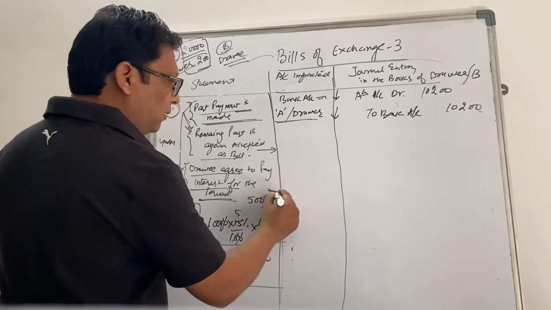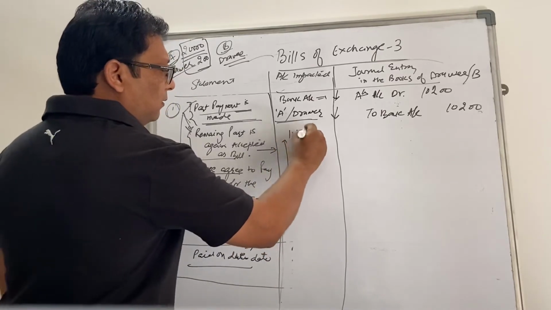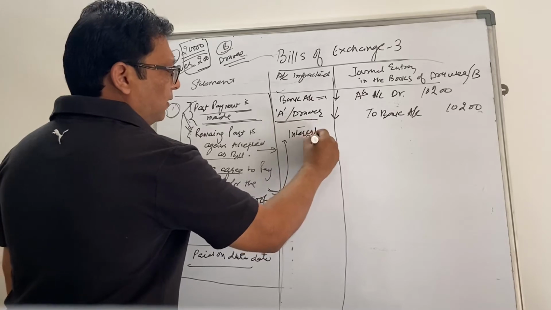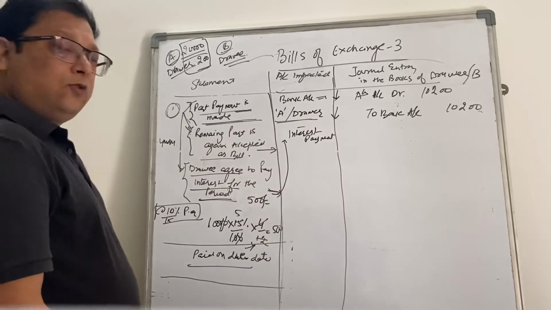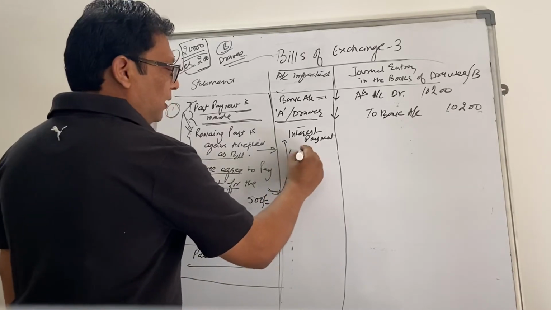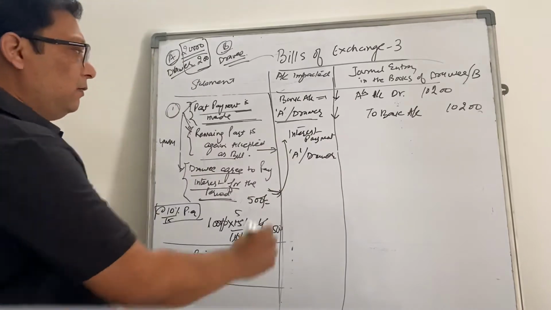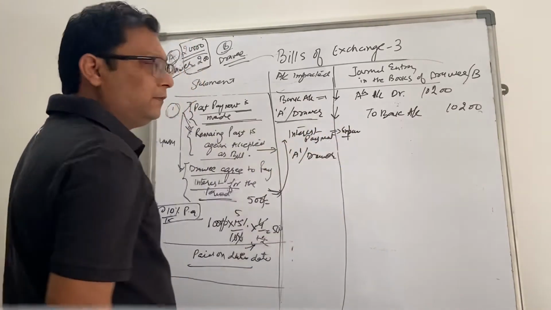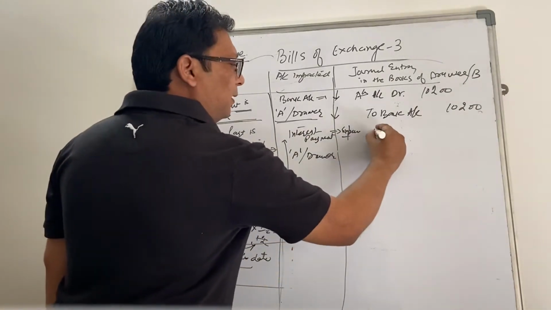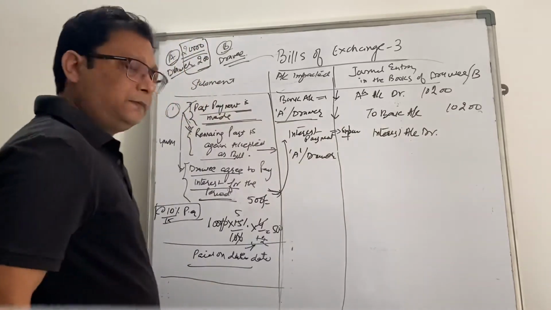Now they have agreed to pay the interest, so we can pass an entry here. They need to pay interest payment, and to whom does the interest need to be paid? To A or drawer. So interest is the expense for B, expenses to be debited, so interest account debit.